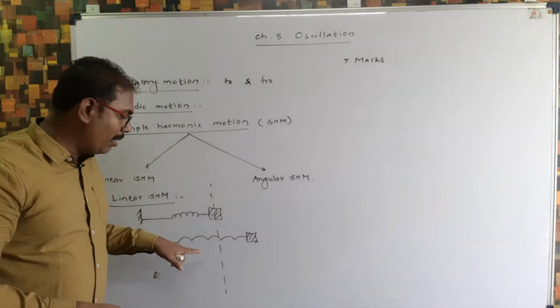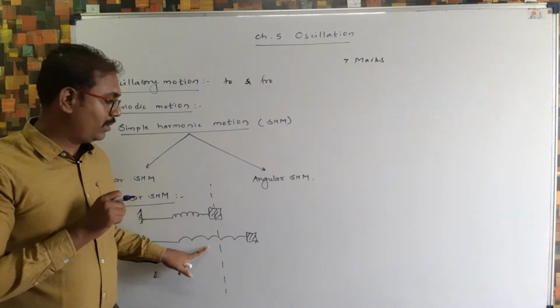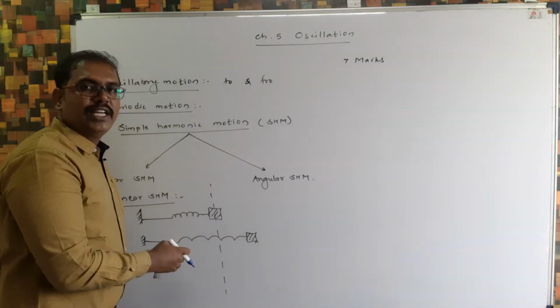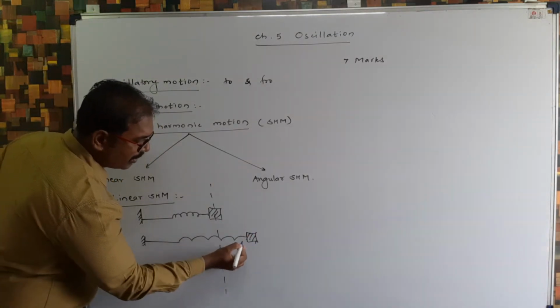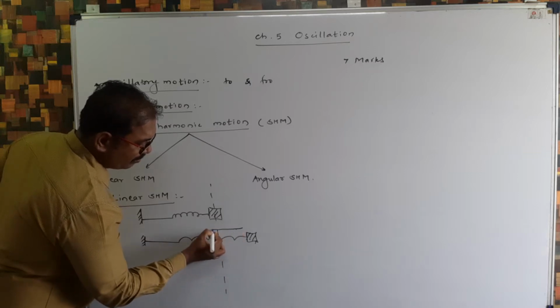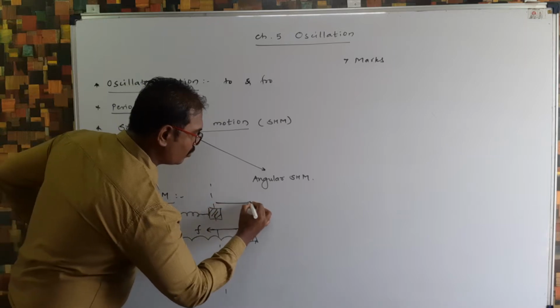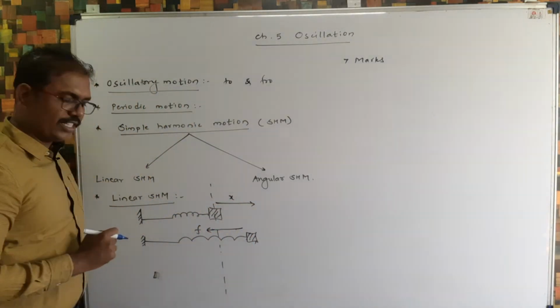Then the same amount of force is developed in this spring, and that is the restoring force. Now if we apply force F, then restoring force F is developed in the spring, and that restoring force tries to pull this block to this side. And we made the displacement in this direction. So you can see here displacement in this direction and restoring force in this direction.